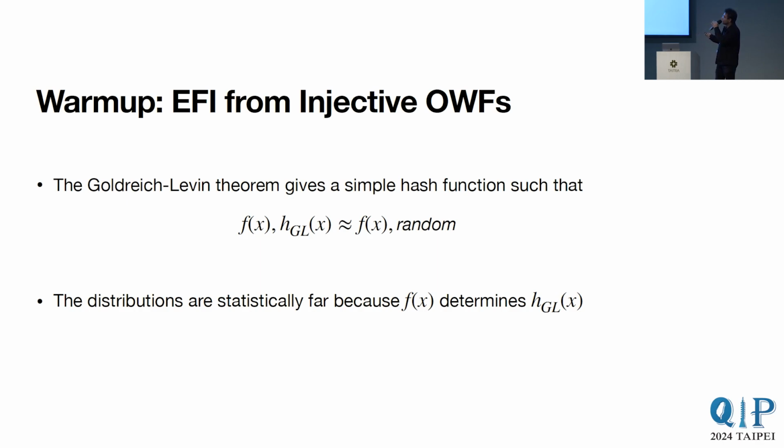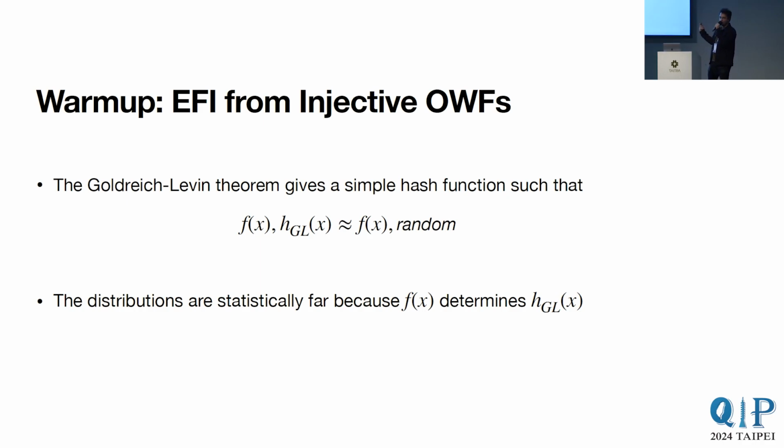Specifically, suppose we are given an injective one-way function f. Now we want to build an EFI or a commitment from this one-way function. So the Goldreich-Levin theorem gives a simple hash function such that for a randomly sampled x, f of x together with the Goldreich-Levin hash of x is computationally indistinguishable from f of x together with a random bit. And this is even when we are given the hash key for the Goldreich-Levin hash.